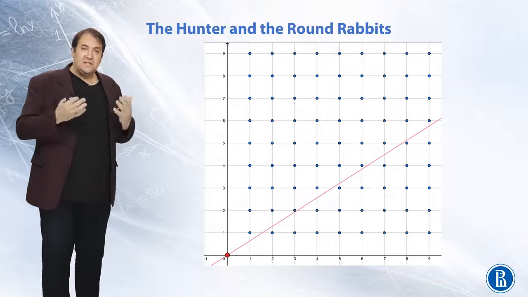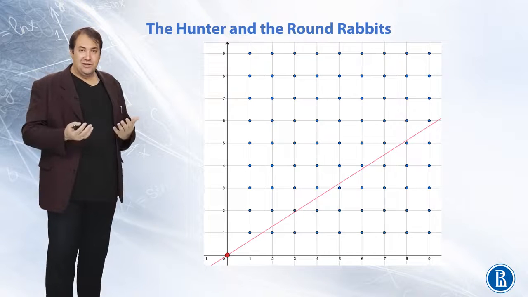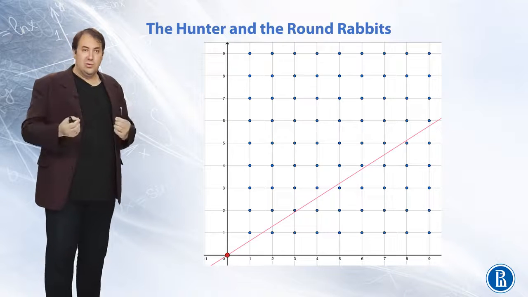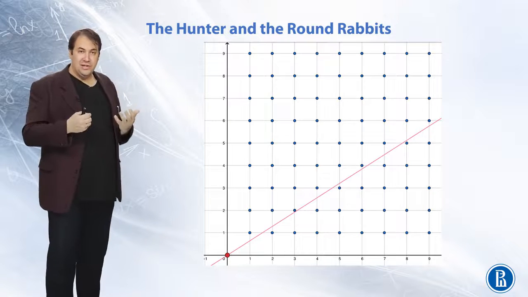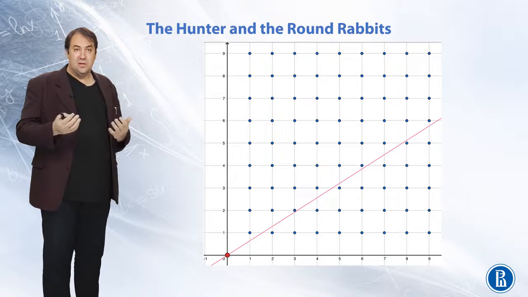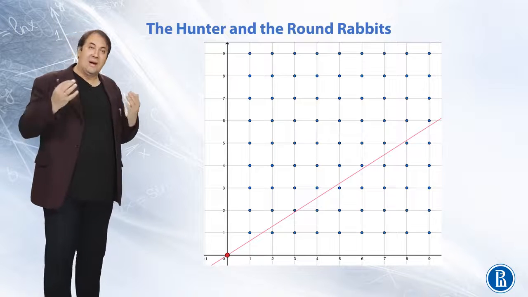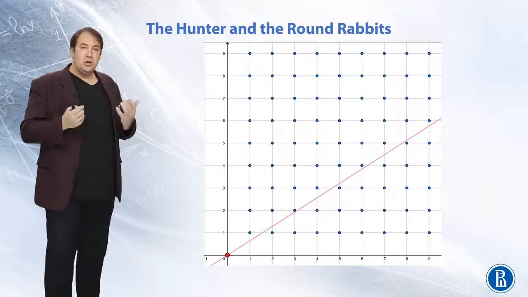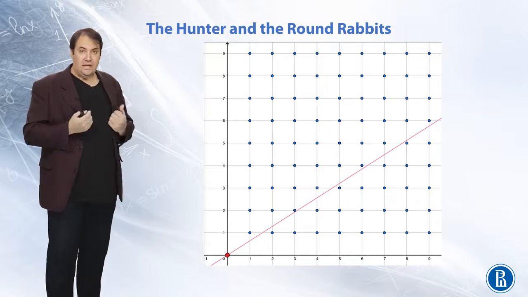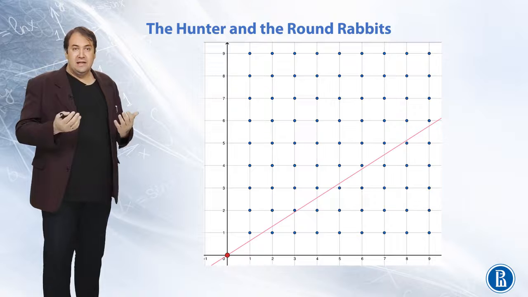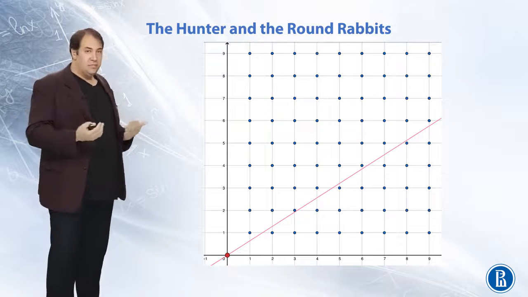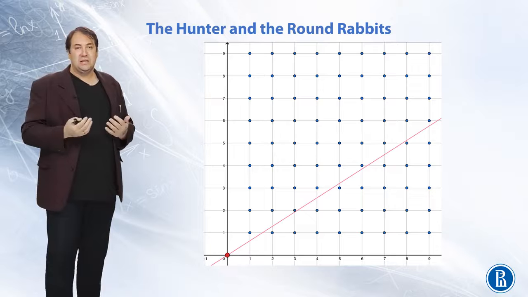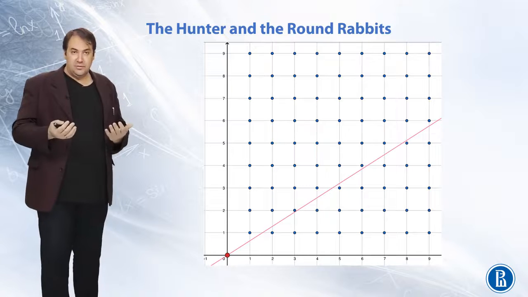Well, the first case, if the slope is rational, then we understand that this line will go through an integer point, so one of the rabbits will be shot directly in its center. But what if the slope is irrational? Well, in this case, we understand that the line will not pass through any of the integer points. However, the question is, will any of the rabbits be hurt?